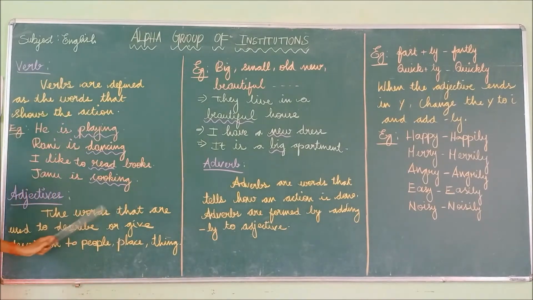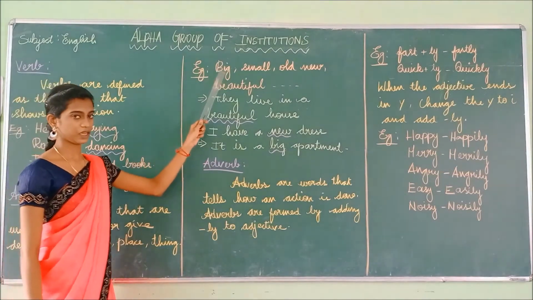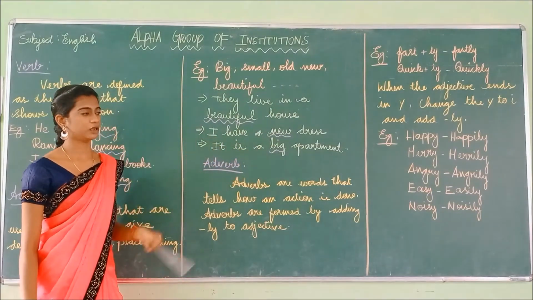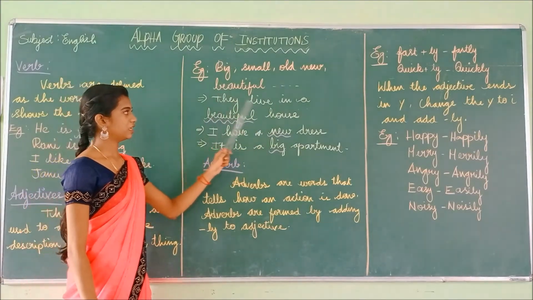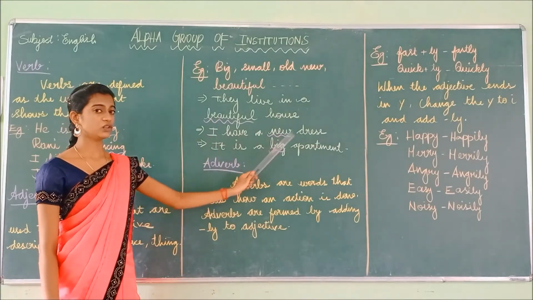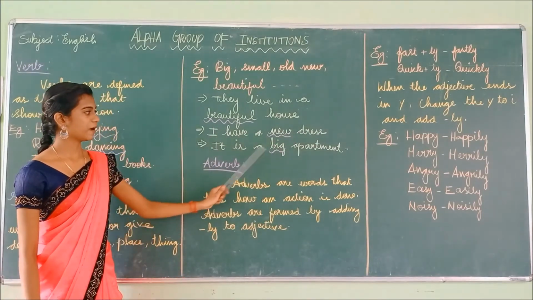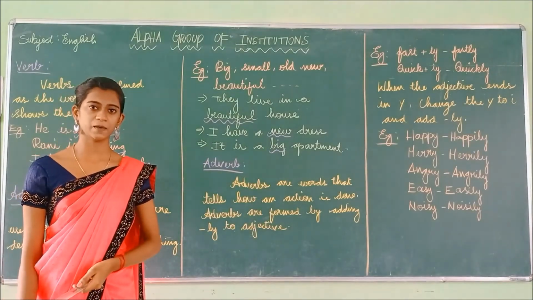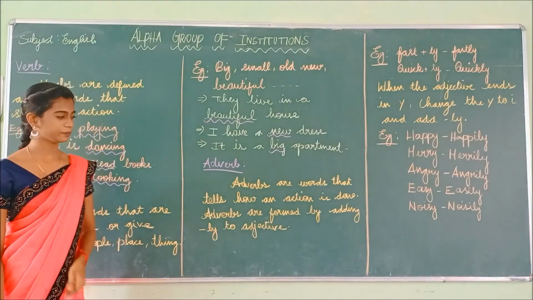The words that are used to describe or give description to people, place, thing. Example, big, small, old, new, beautiful. So the examples are, they live in a beautiful house. I have a new dress. It is a big apartment. Have you understood what is meant by adjective? Shall we move on to the next one?